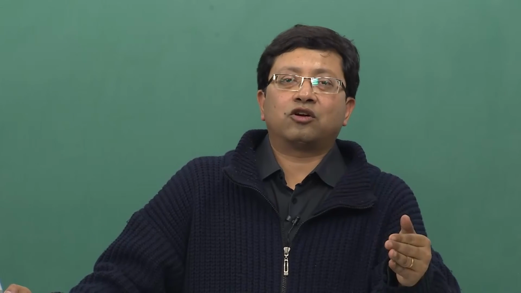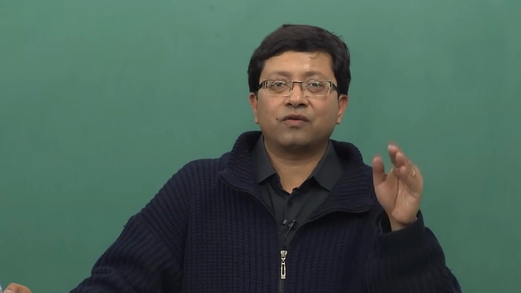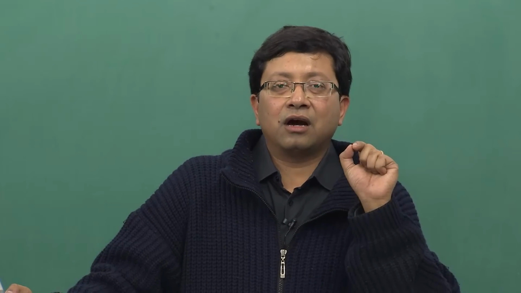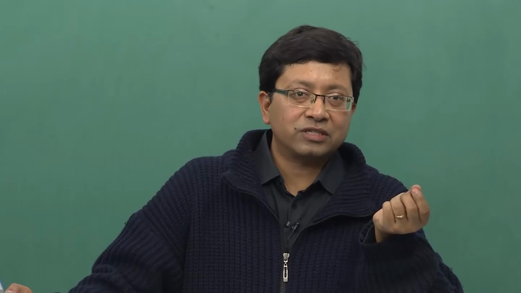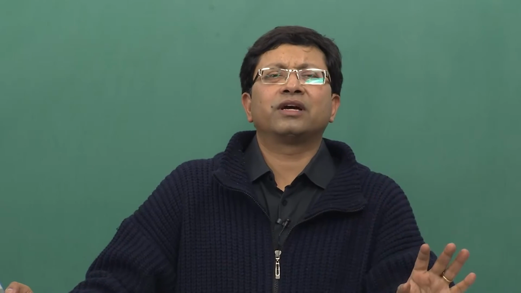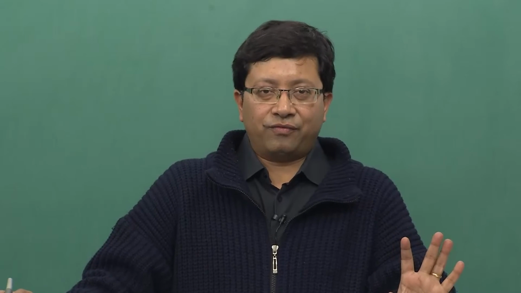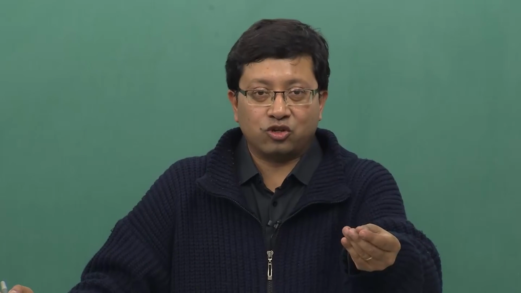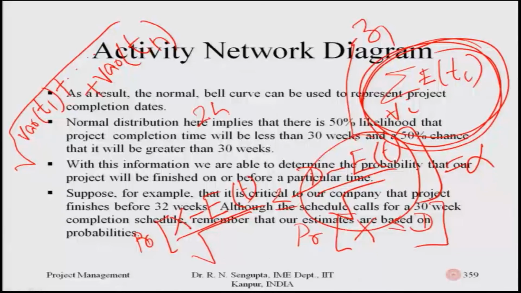I check the standard normal table. From there I find out the realized value of z, small z, for which 90% is true. Consider the z value is given as, say for example, 2.5. This value I am just mentioning to you, it may not be 2.5. So, I have this value of 2.5, and this is equal to d minus E of t divided by the square root of the sum of the variance.